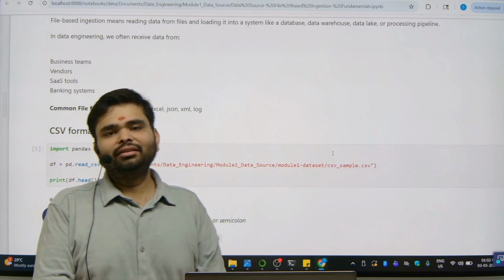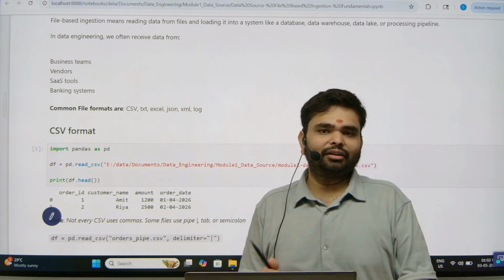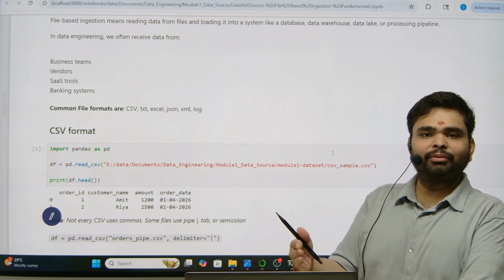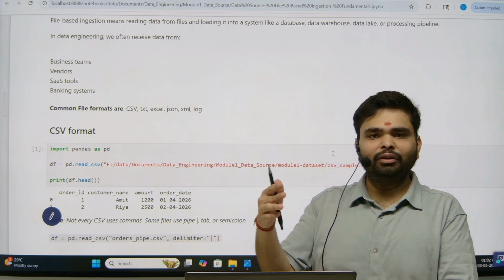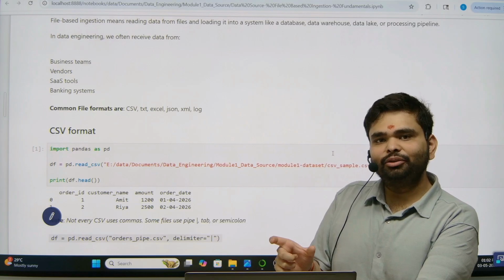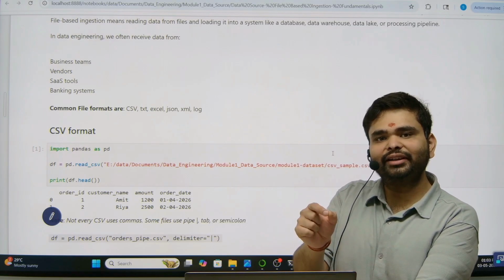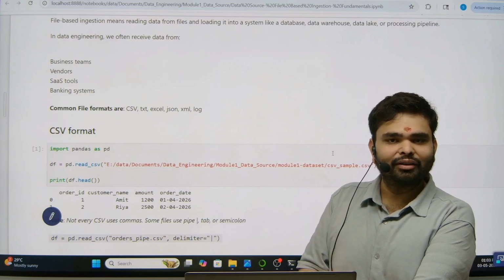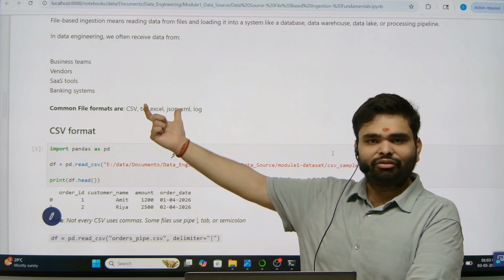Now the question arises, from where will we get this kind of data? What do we mean by this kind of data? Data which has a file format. For example, in your company, one department is using the traditional format. For example, the sales department is still using the traditional file-based format, and from there you can get the files.